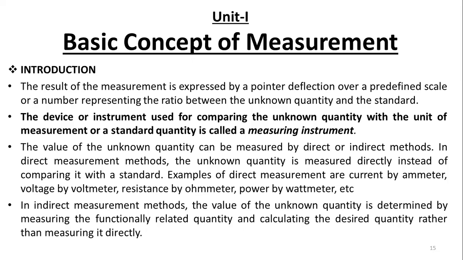So that is what we call the measuring system or measuring instrument. The value of the unknown quantity can be measured by direct or indirect methods. Mainly two methods are there for measurement: direct method and indirect method. I will give the best example for that. All of you know Ohm's law?